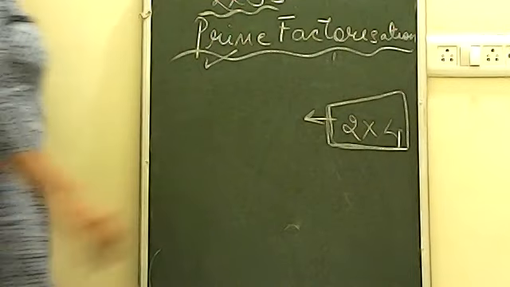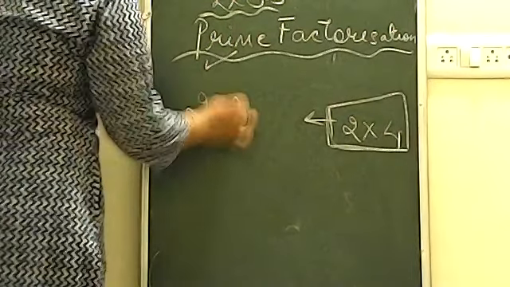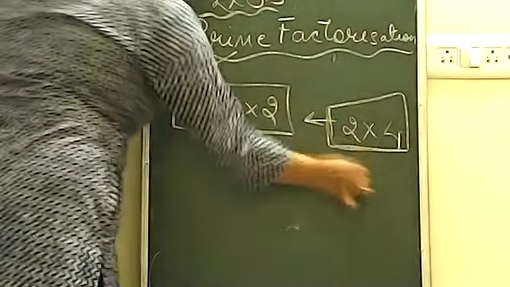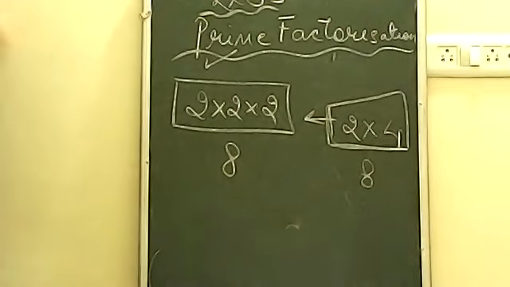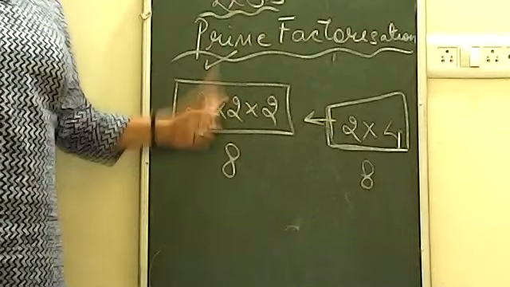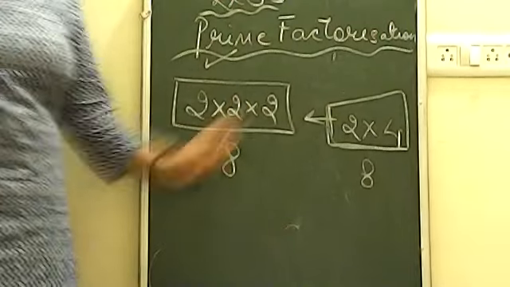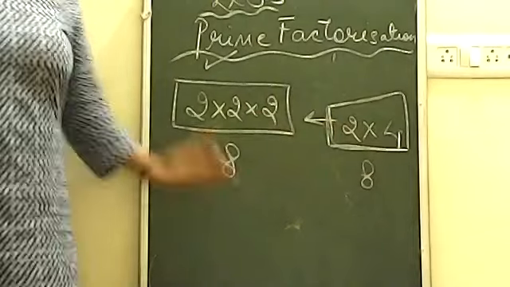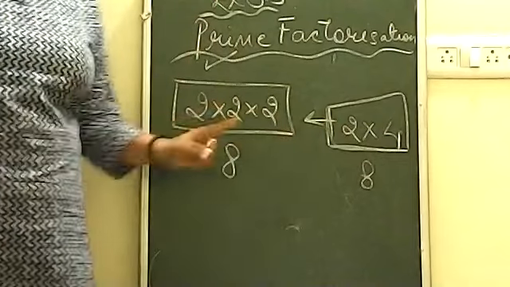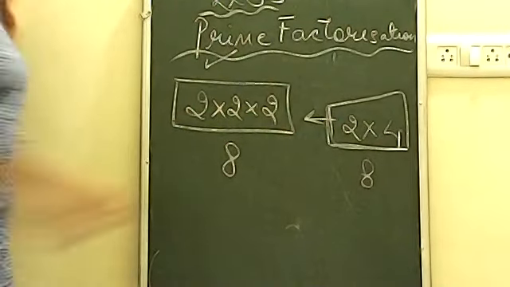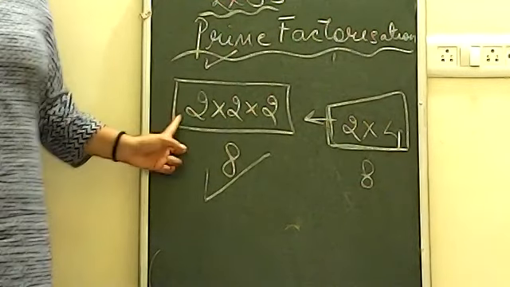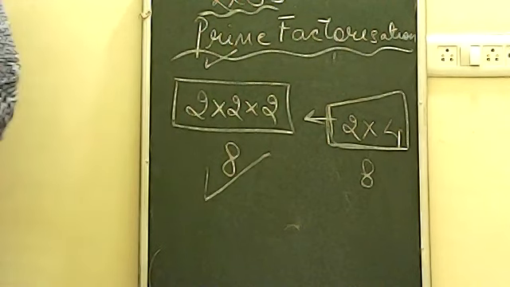So remember, for prime factorization, if you write 2 into 2 into 2, okay? See, this will also give you 8 and this will also give you 8. 2 into 4 will give you 8. 2 into 2 into 2, 2 2s are 4, 4 2s are 8. It will also give you 8. So in both the conditions, you will get 8 only. This is also factorization. This is also factorization. But remember, prime factorization means this is correct. Why? Because remember always, in prime factorization, you can only take prime numbers.